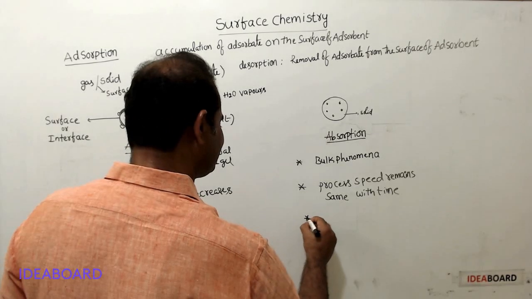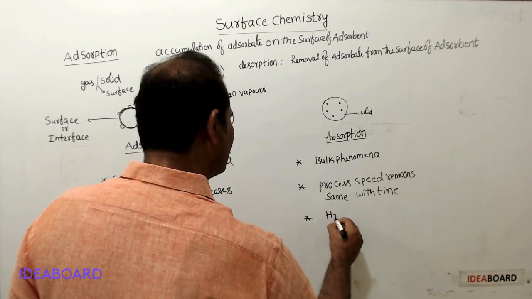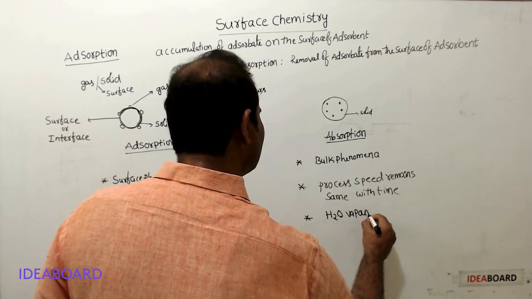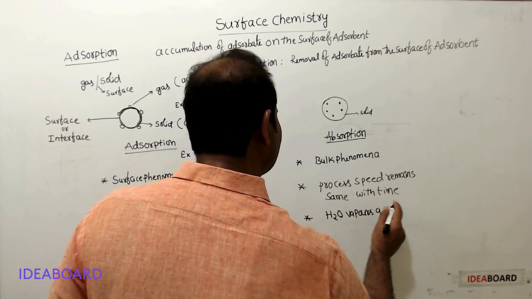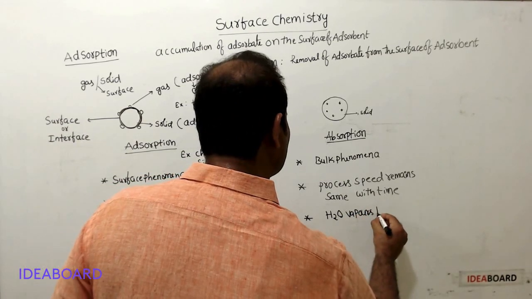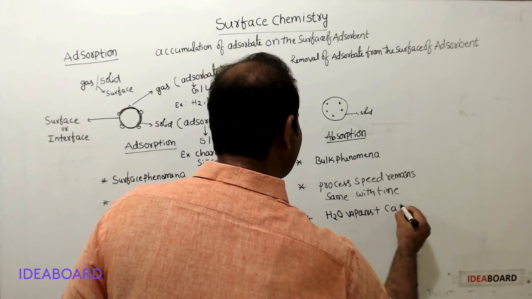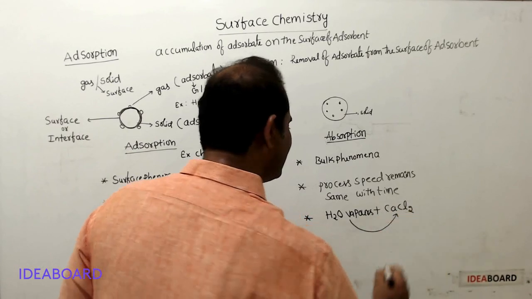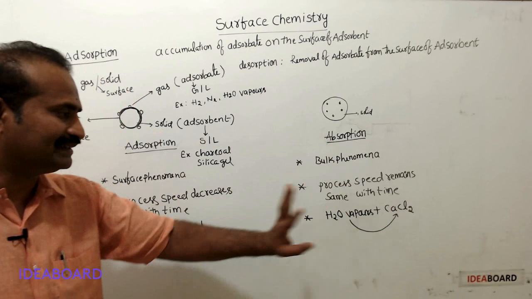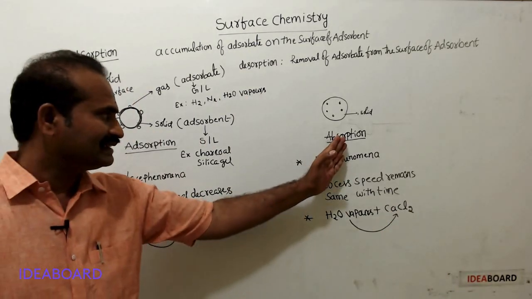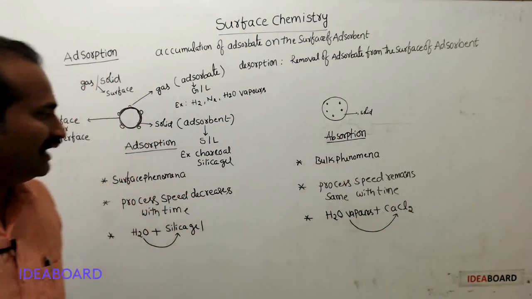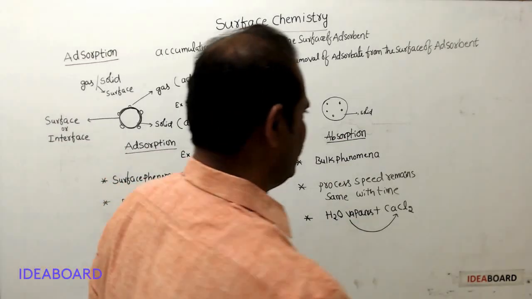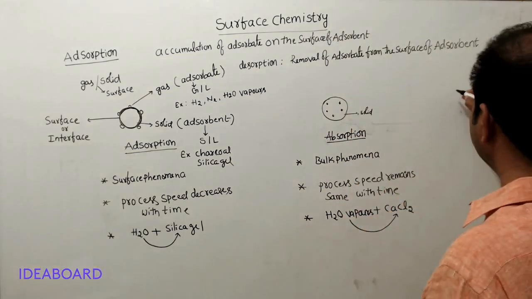Now, when water vapors are passed over anhydrous calcium chloride, then these water vapors enter inside of the calcium chloride and absorption takes place. This is an absorption example.